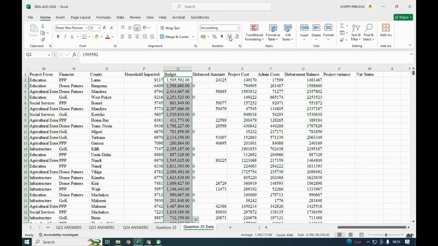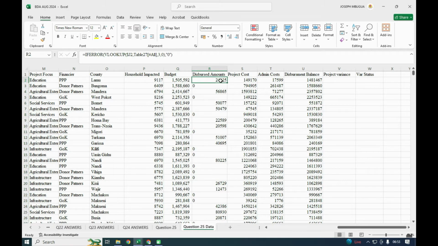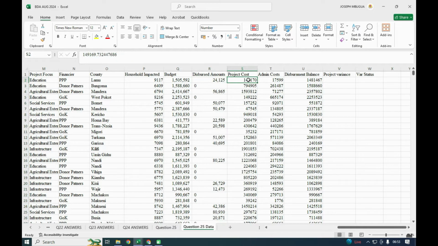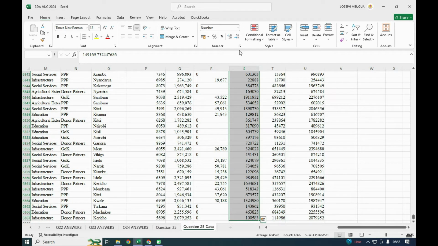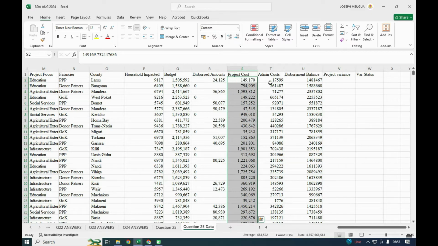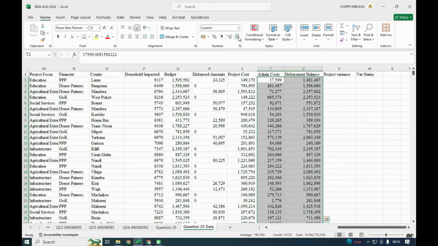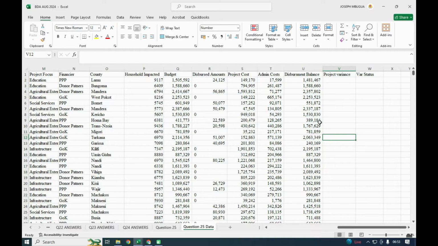And here you can highlight these and put this, eliminate the zeros even here. So shift down arrow, then this down arrow. So these two, shift down arrow. Yeah, that way. So those are the balances, the amounts that were yet to be disbursed.